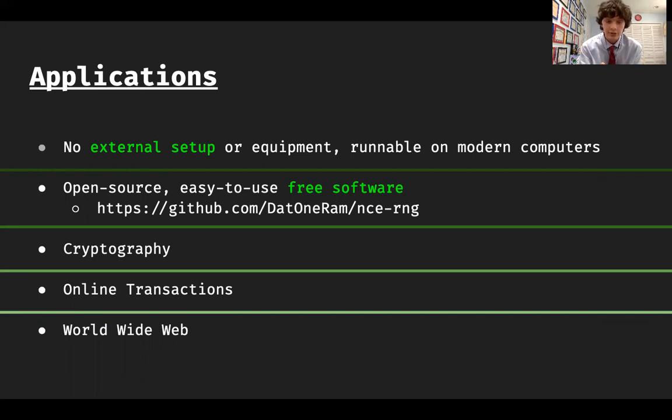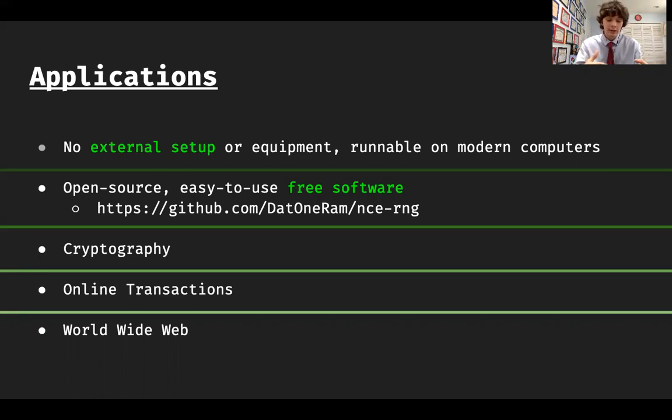They're free to access. There's no external cost. You don't need research grade lab equipment to observe them. You just need a computer. There are no additional costs to access them. They're accessible, they're local. Anyone can use them for free. Additionally, the software to access them, I published for free. It's on my GitHub. There's a link. Natural computational entropy is extremely easy and free to use.